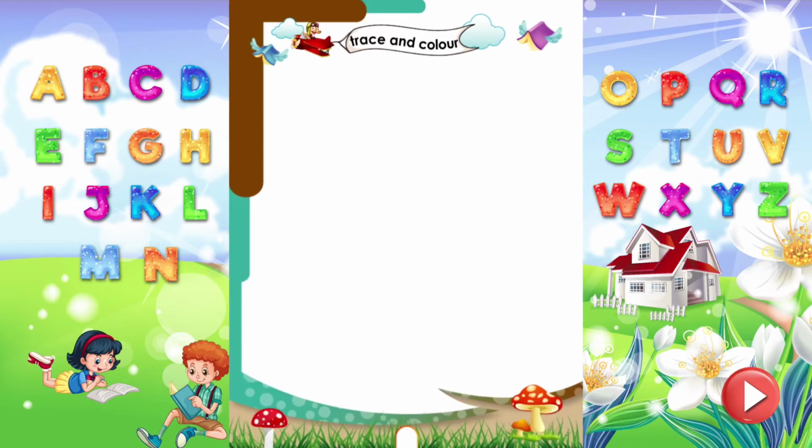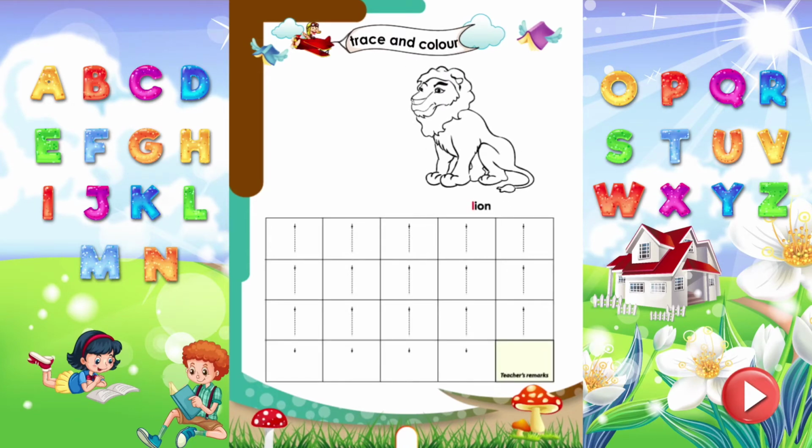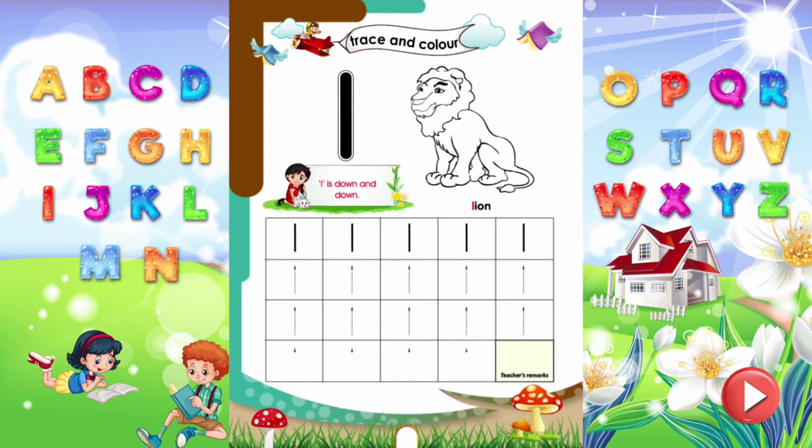Trace and color. Let's trace the letter L, which sounds L. Rhyme L. L is down and down. Trace all the letters properly. Wow! Time to color the lion.